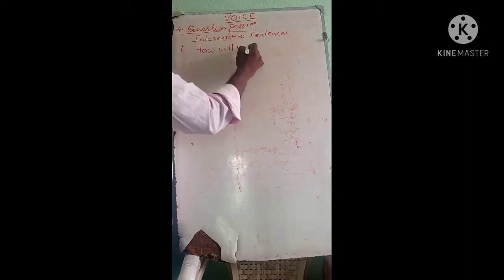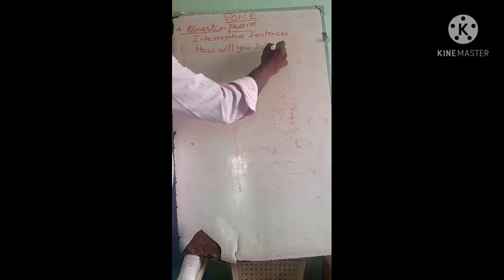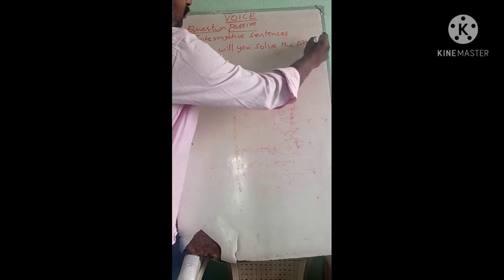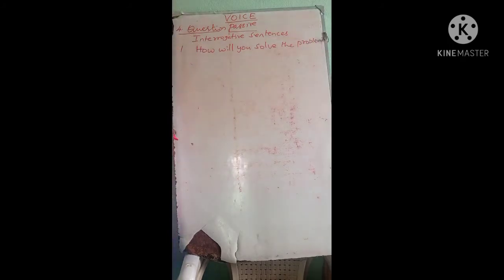How will you solve the problem? See, this is a question form, and the question is in active sense. How will you solve? The importance is given to the subject. So this is an active question.